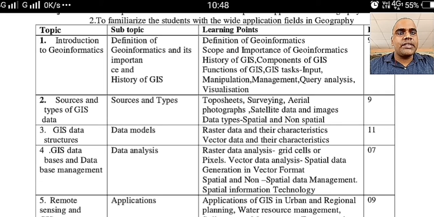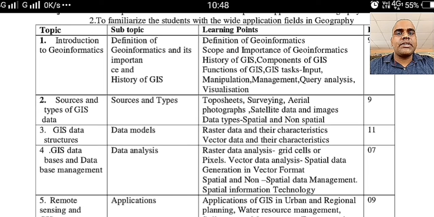As well as, in this chapter we are going to learn about data types, that is spatial data and non-spatial data. In the next chapter we are going to talk about GIS data structures, in which we are going to see the GIS data model, that is raster data and its characteristics, vector data and its characteristics.